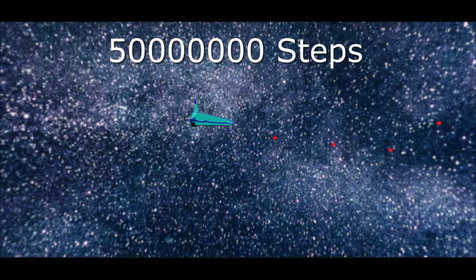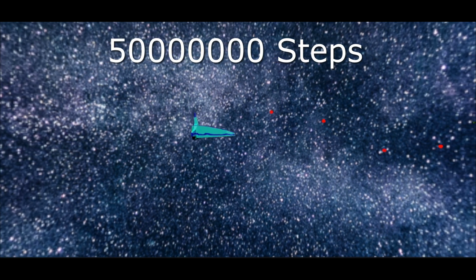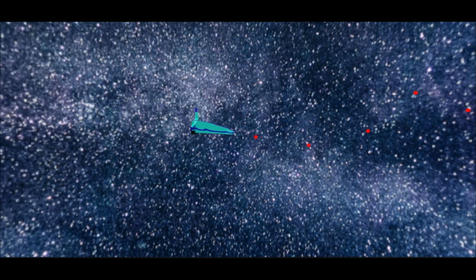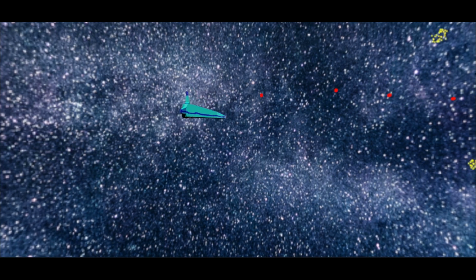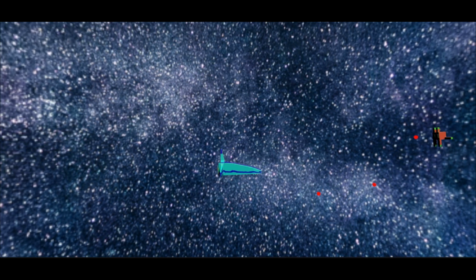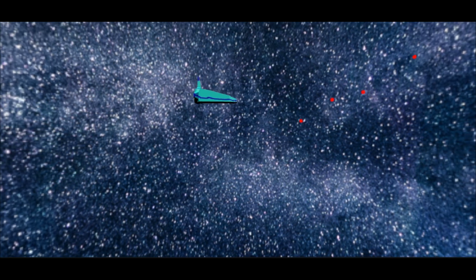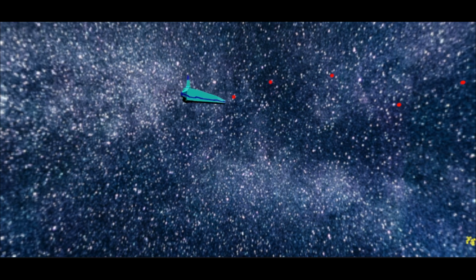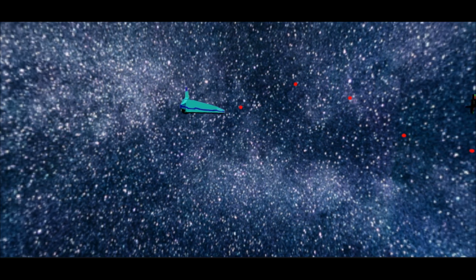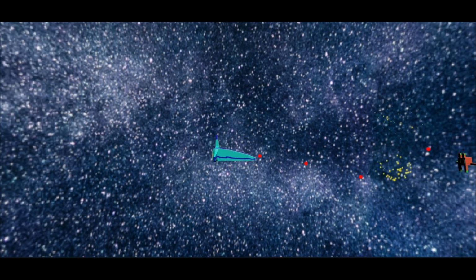So here we see 50 million steps. What I did differently was I instituted a training curriculum. What this meant was for about 10 million training steps, I had the pilot fight nothing but the boss. This meant that the pilot got very good at beating the boss over the course of 10 million training steps or so. And then I was able to put the entire level back together again.